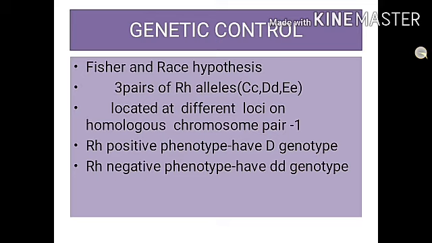An RH positive person must have the dominant capital D. So if the capital D is present in the alleles, that represents the RH positive blood group. If it is a double recessive genotype, small d will give rise to the RH negative phenotype.